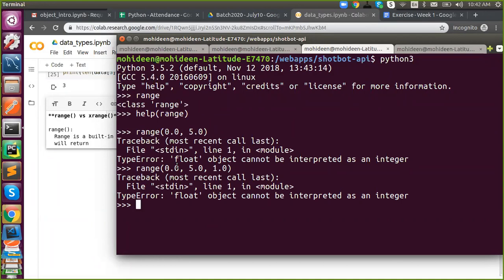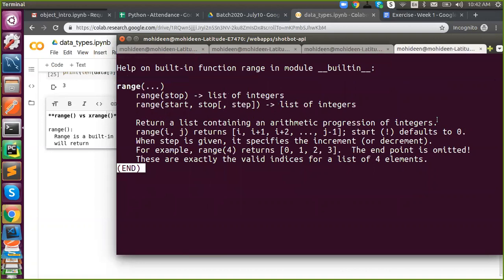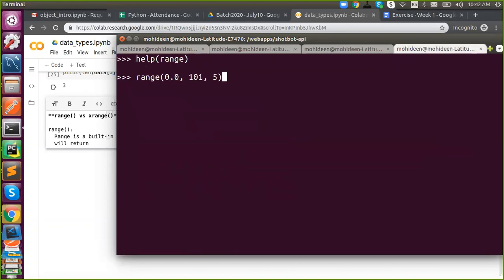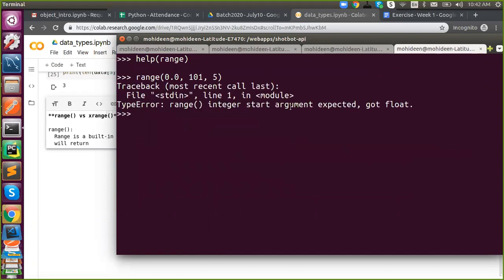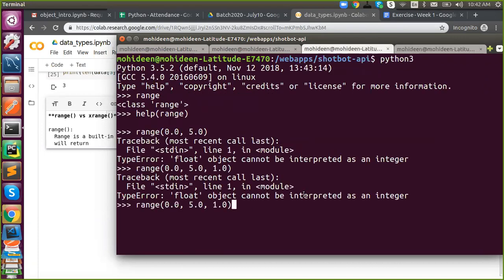Whenever we are talking about that, it is the position, right? The first one is the position. Yes, correct. No, the first one is the starting point. Starting point, yeah. So it is 0. But they actually created this only for integer. That is what they said in the help section. So here they clearly said this is only for integer. That's why we're getting an error. It says start argument expected int, got float. Integer is expected. Here also we're getting 'float object cannot be interpreted as an integer'.